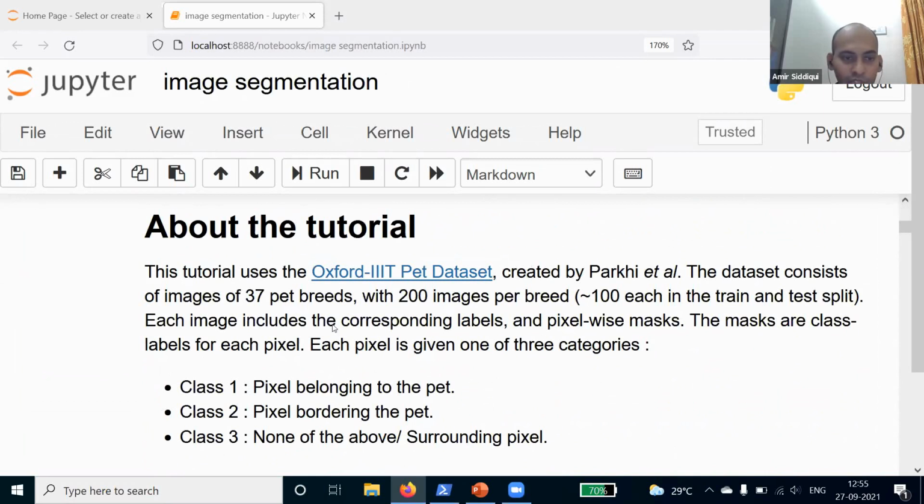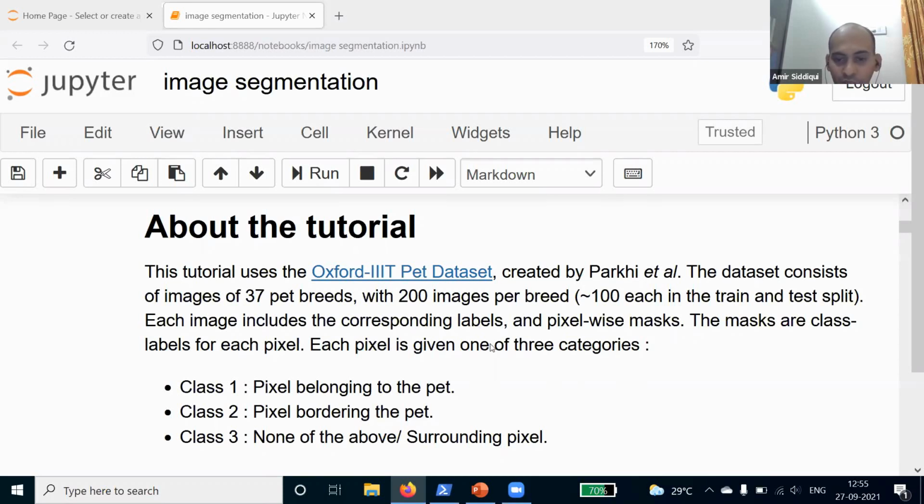About this tutorial, we are going to use the Oxford PET dataset created by Parkhi et al. The dataset consists of images of 37 pet breeds with 200 images per breed. Each image includes the corresponding labels and pixel-wise masks. The masks are class labels for each pixel. So we have the mask here, and they are the class labels.